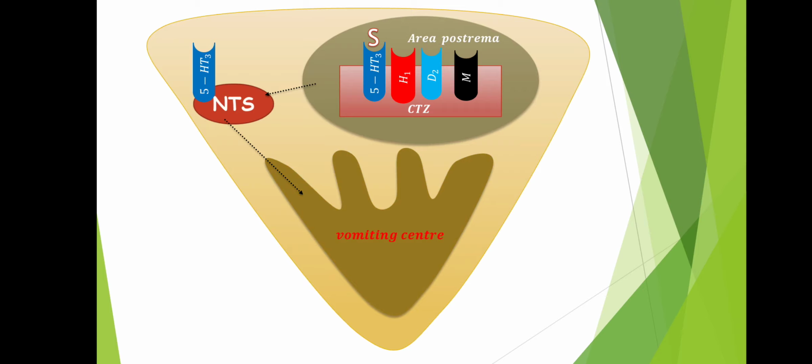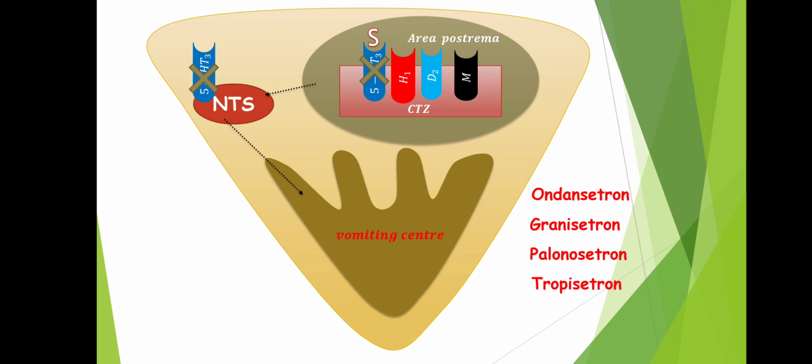So how can we reduce vomiting? Yes, we can reduce vomiting by blocking this 5-HT3 receptor on both CTZ as well as on the nucleus tractus solitarius area. So we have got drugs such as ondansetron, granisetron, palonosetron, tropisetron.